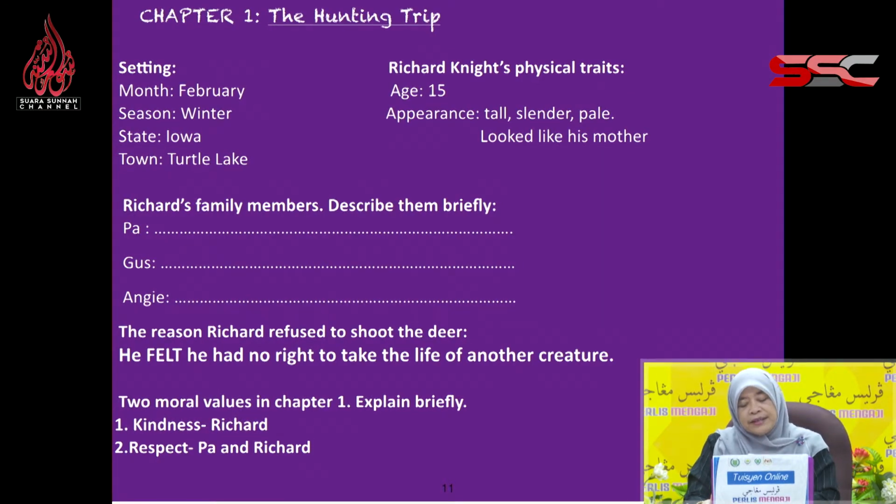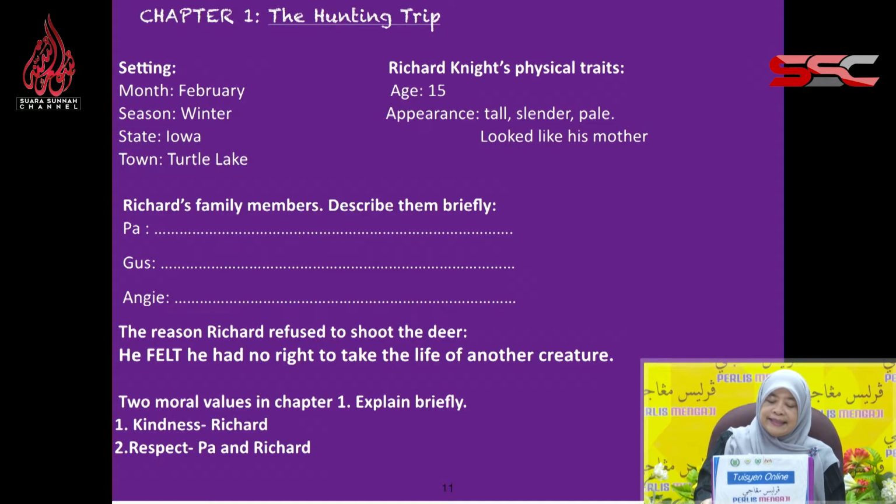The reason Richard refused to shoot the deer: he felt he had no right to take the life of another creature. You see the word felt there. I put that in upper case. He felt he had no right because that is his opinion. He believed that he had no right. It was his principles. It might not be a fact for others, but it is what he believes in. He believed that he should not kill other creatures.